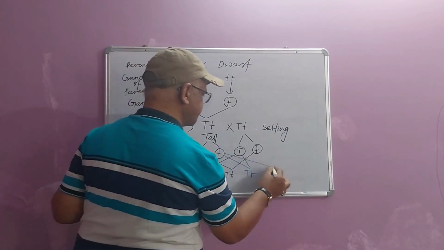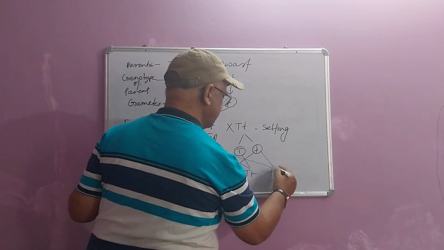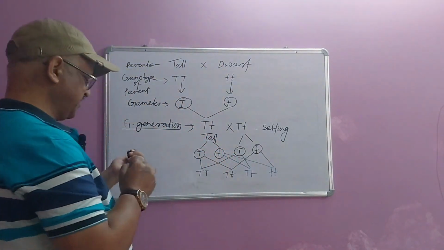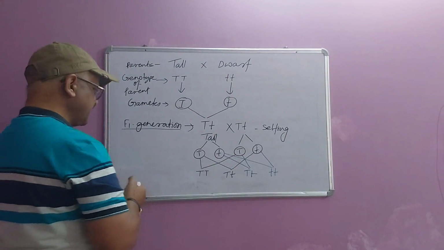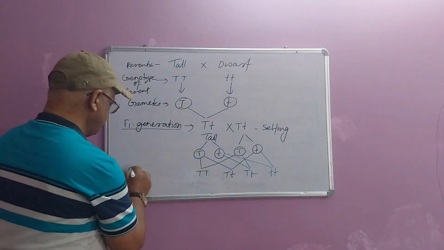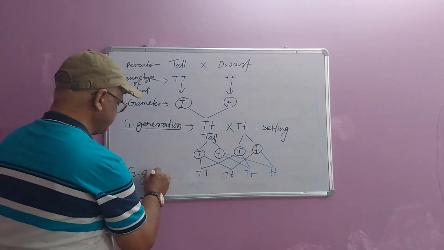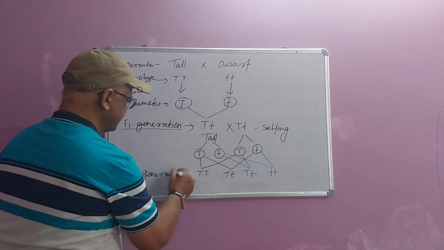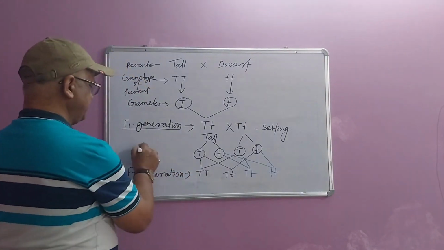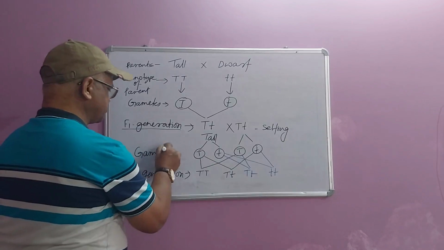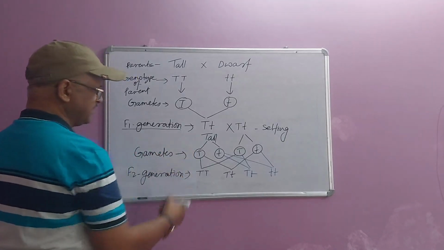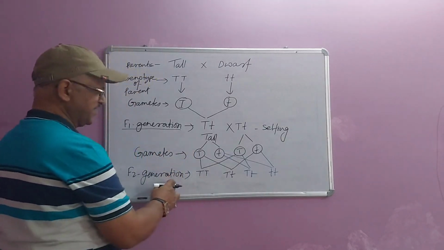If this gamete is fusing with this one, the plant will have genotype small t, small t. This is the F2 generation, second filial generation. These are the gametes of F1 generation, and this is the progeny of F2 generation.